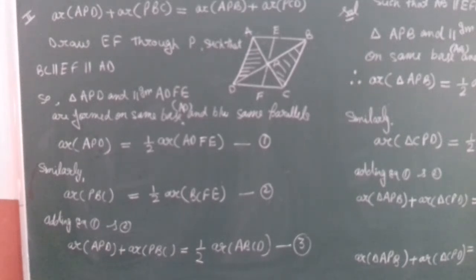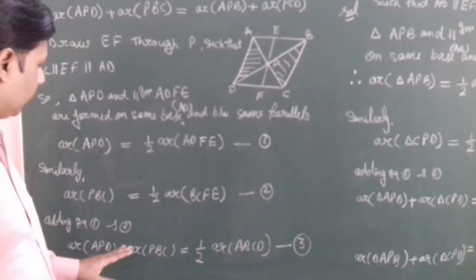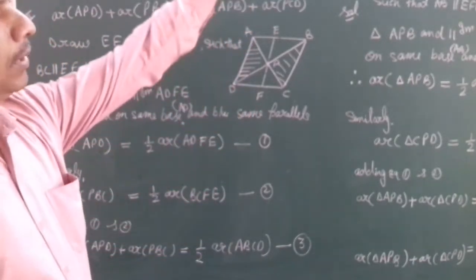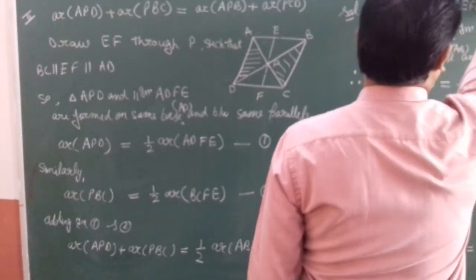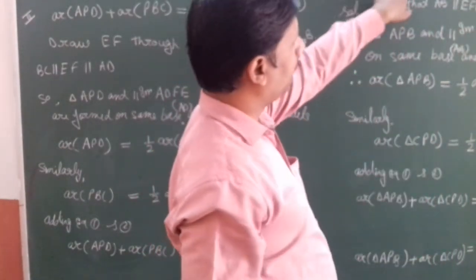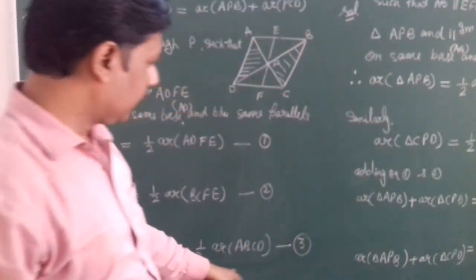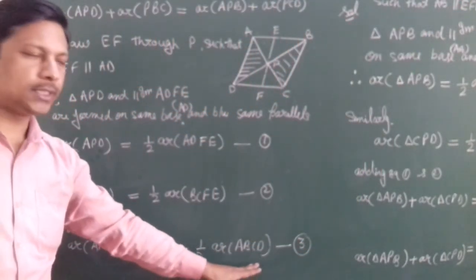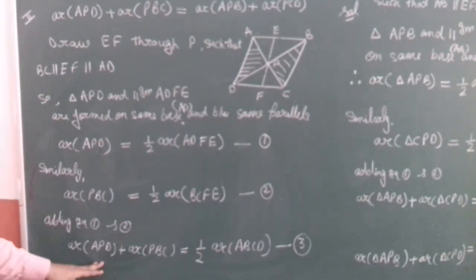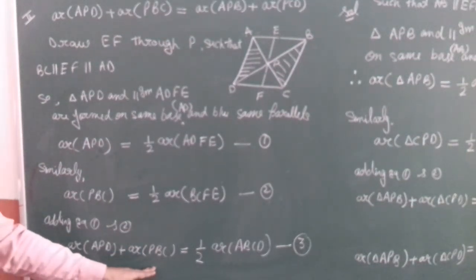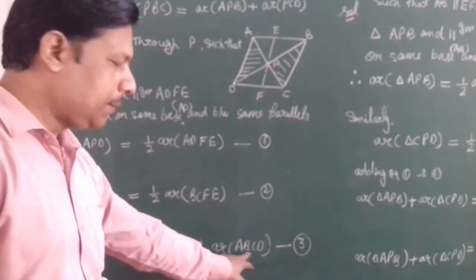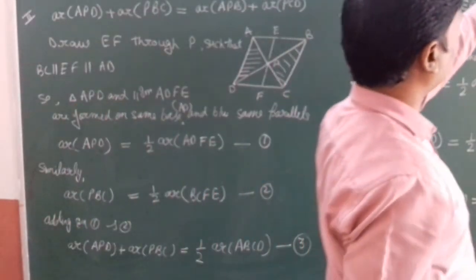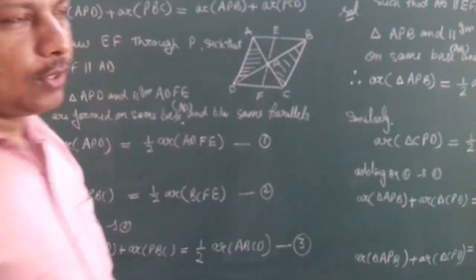Right? Now, if you see this carefully, the equation number 3 and our previous result in first part, that is half area of ABCD is equal to area of APB plus area of PCD, and in this question half area of ABCD is equal to area of APD plus area of PBC. So using the result of previous question, half of same things are equal to each other. So ये भी ABCD का हाफ है, यहाँ पर भी ABCD का हाफ था, तो ये दोनों ही आपस में इक्वल होंगे. ठीक है.